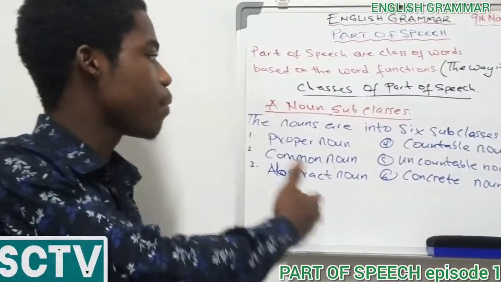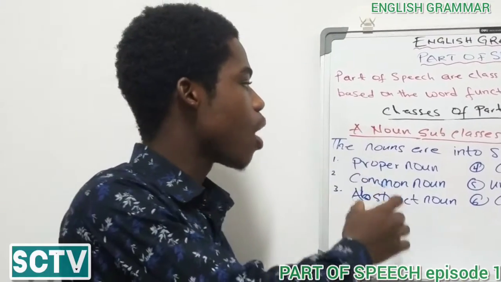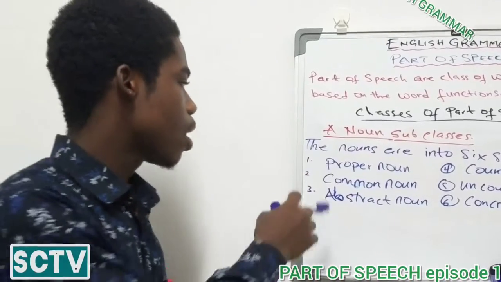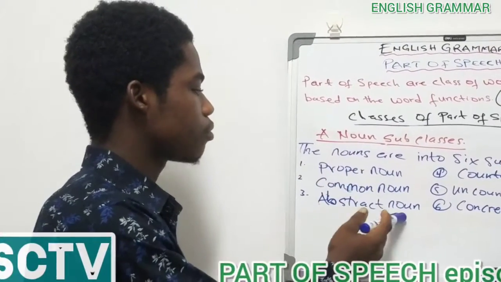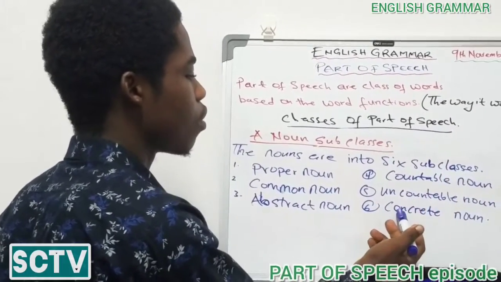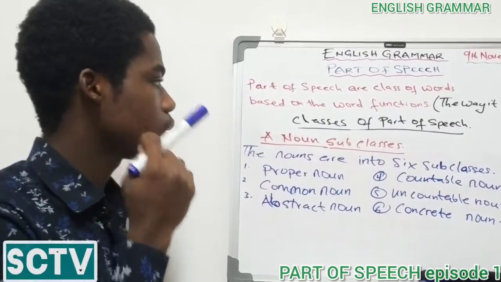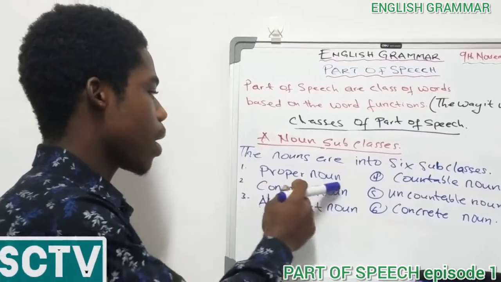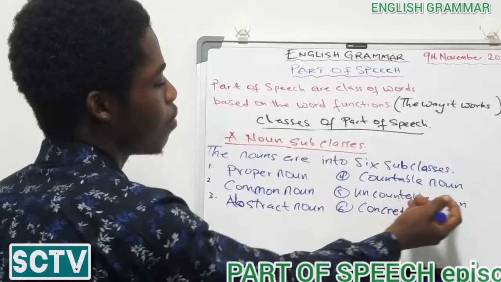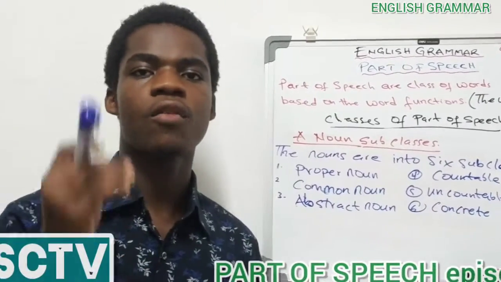Afterwards, I gave you the examples of the nouns in the definition. And under this same noun, we have 6 subclasses or 6 divisions, and they are proper noun, common noun, abstract noun, countable noun, non-countable noun, and then concrete noun. The 6 subclasses of nouns are proper noun, common noun, abstract noun, countable noun, uncountable noun, and concrete noun.